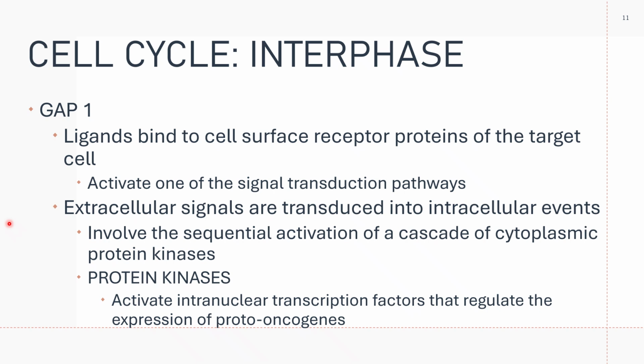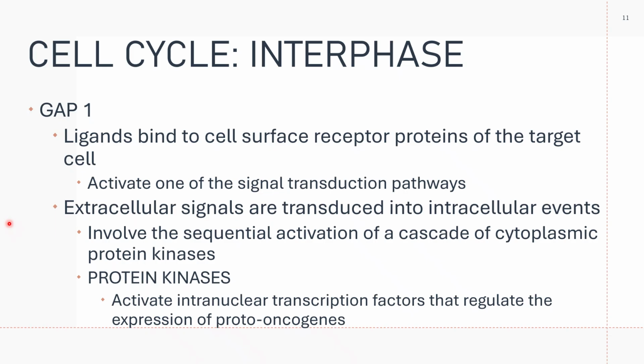Of course, there is a stimulus, and this stimulus should be transduced. These extracellular signals are transduced into a series of intracellular events.